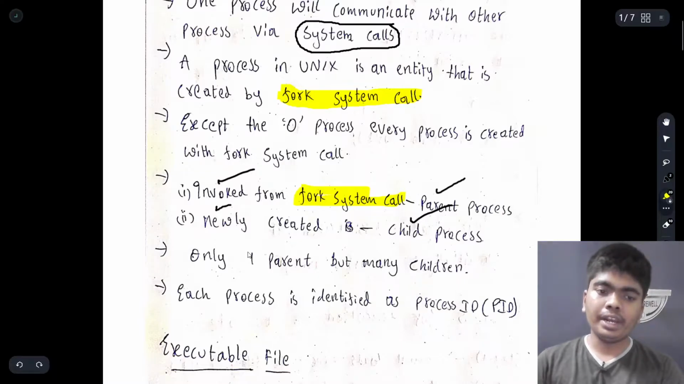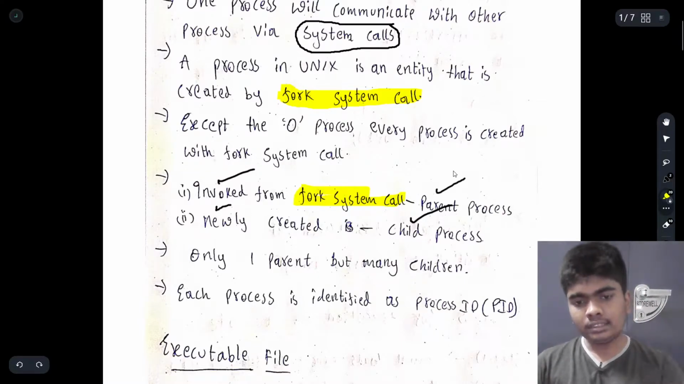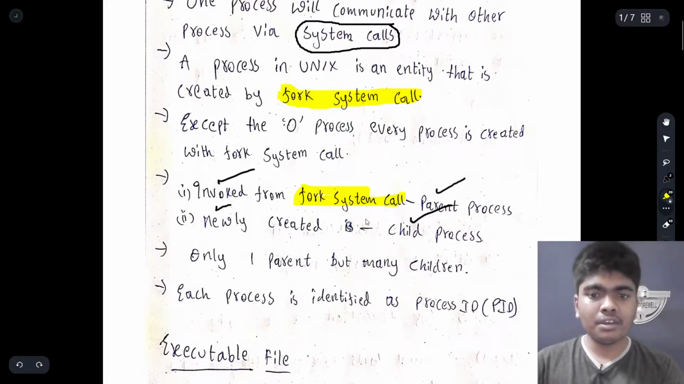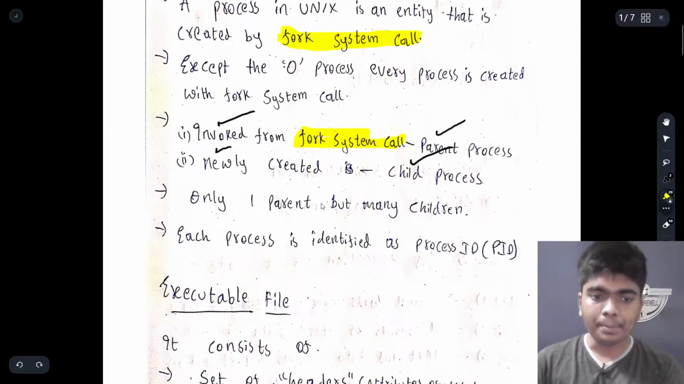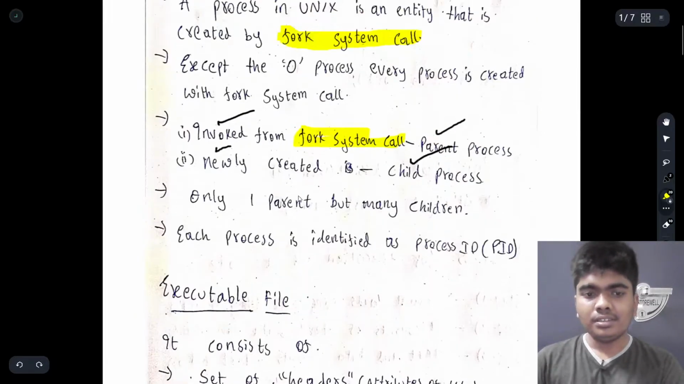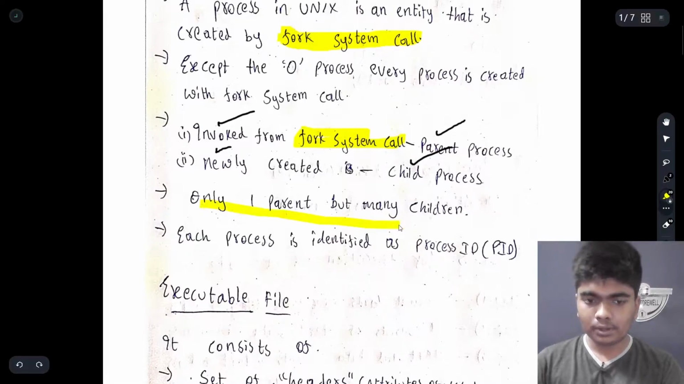What is invoked, and what is newly created? Invoked means the thing which we get from the fork system call. Even before completing the execution of a fork system call, we invoke something, and that is our parent process. Newly created is what we get after the completion of the fork system call, which is known as a child process. So only one parent, but there may be many children. That is the main agenda of this process: only one parent but many children.